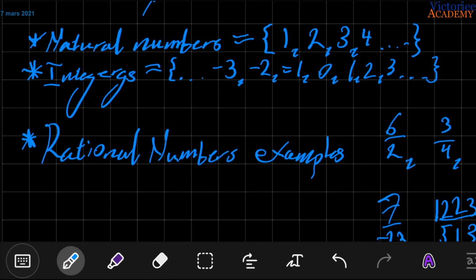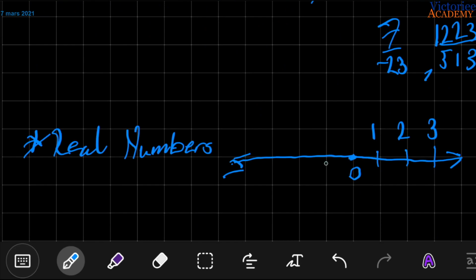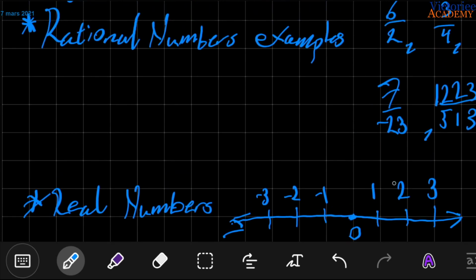Okay, let's add the negative numbers. So we have the integers as well. If we do that, we get -1, -2, -3. Great! We have all the positive numbers and the negative numbers. But we realize that we still miss some numbers on this line. For instance, we don't have a half, which is here.